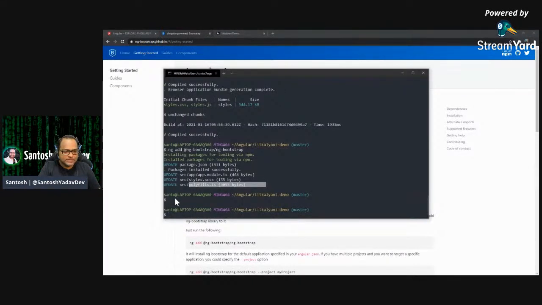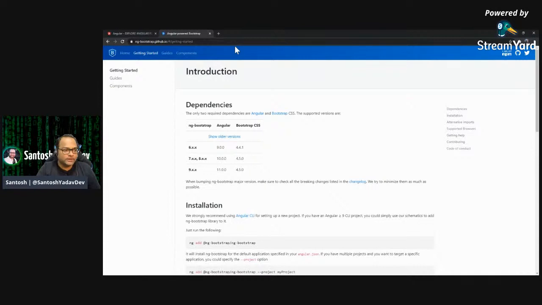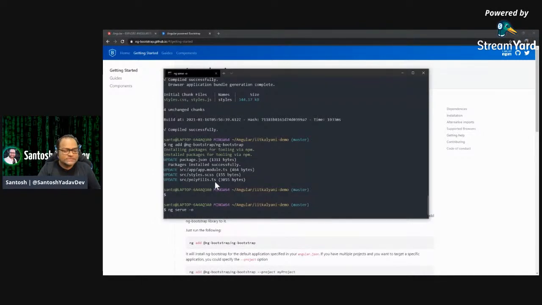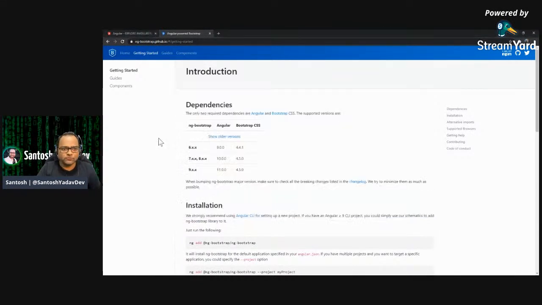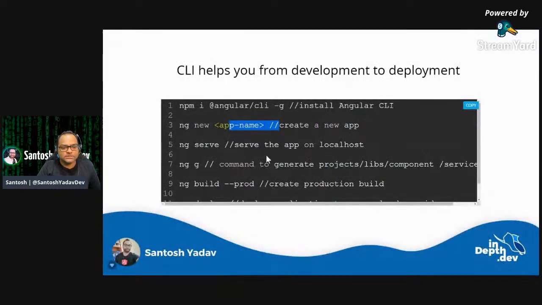And let's start our application again. I'll just do ng serve now with -o flag, so it will start the application in default browser. So we don't have to go ahead and open browser and say localhost 4200. So use ng-add as much as possible. It automates everything, so you don't have to do manual installation. And now let's move to our next command.